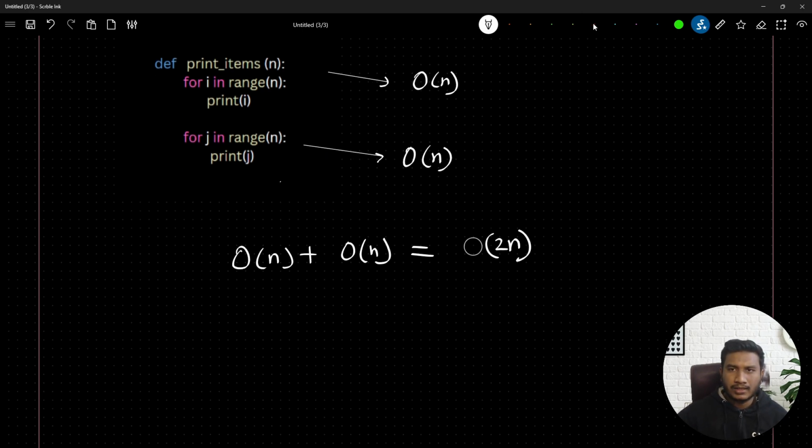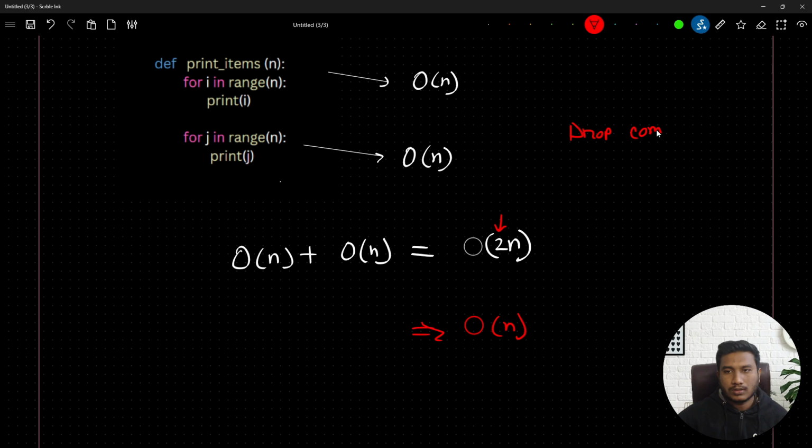Now here, you see one constant value, and here it is 2. So 2 is coming as a constant value. If you have 2, or 2 million, or any kind of constant number, you can eliminate that constant. So you can write big O of n directly, and you don't need to keep the constant number. This is the idea of drop constant.